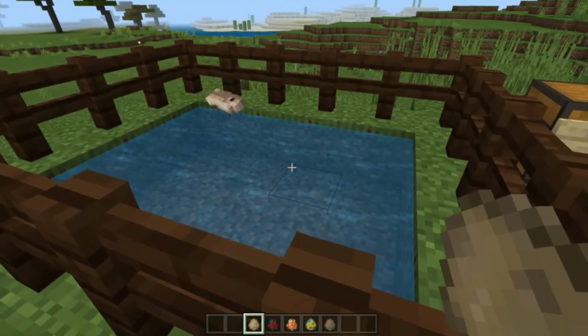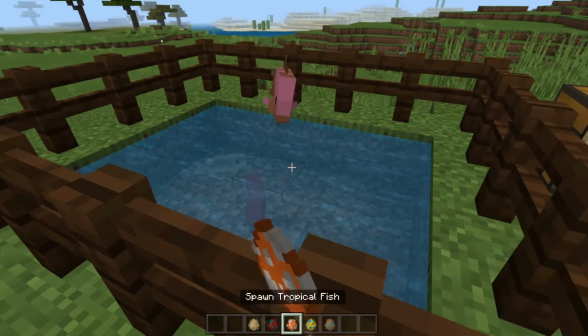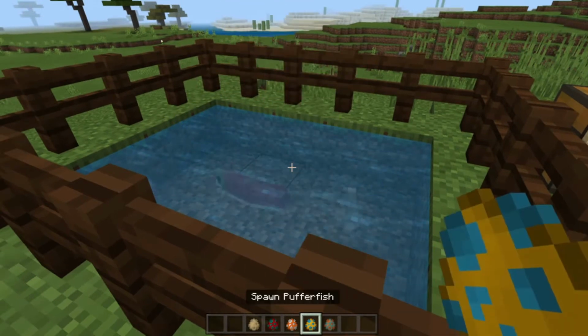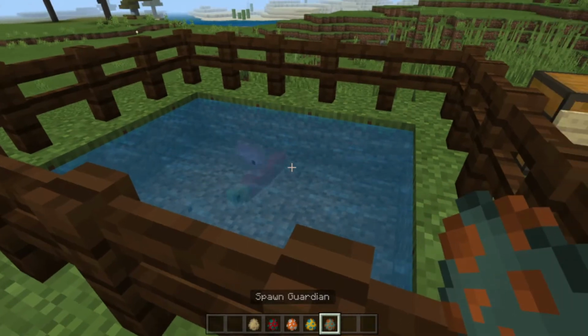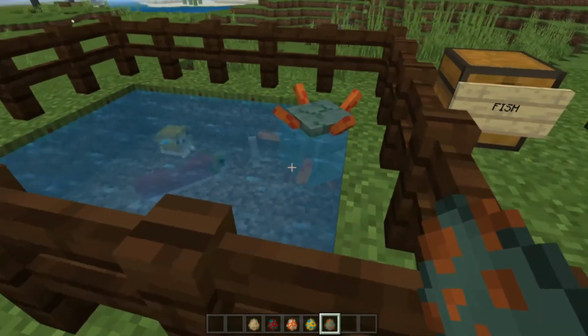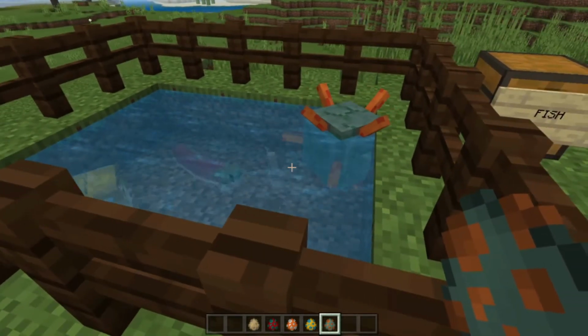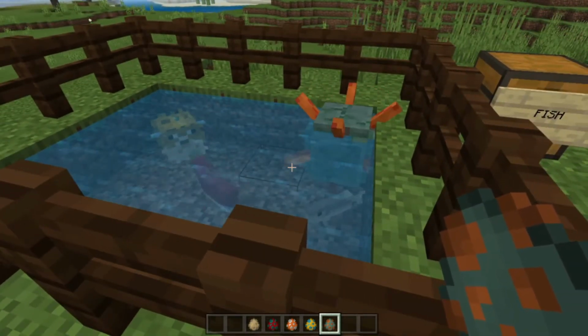Here's a cod, salmon, tropical fish, pufferfish, and guardians. Guardians are in this list because they have fins and well, they live in water, so it's possible that they are fish.